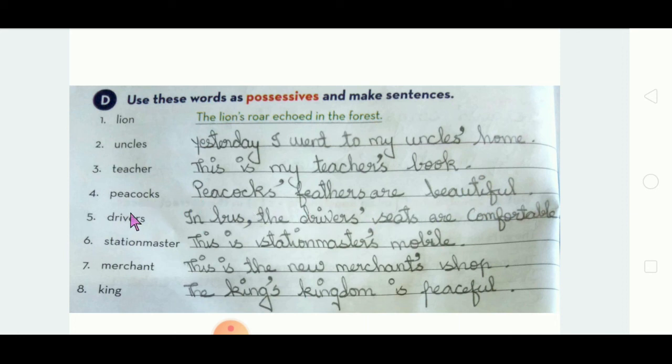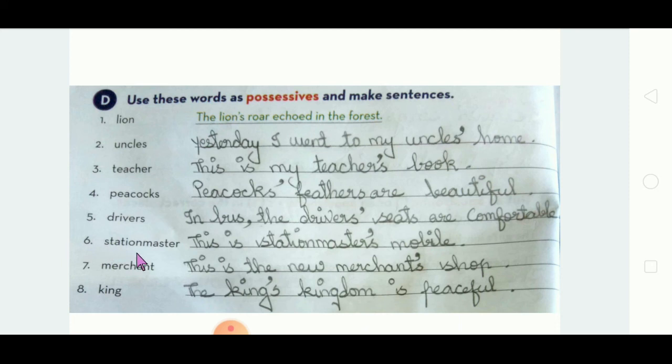Come for the fifth one. Drivers. Already it is in plural and even yes is added. So in the bus, the drivers. Add only apostrophe after the yes. The drivers' seats are comfortable. Got it?